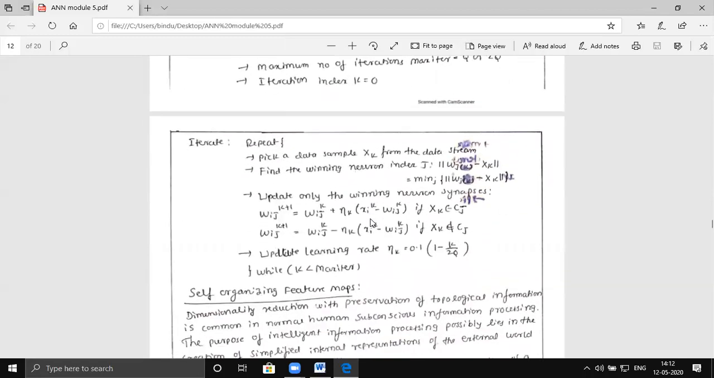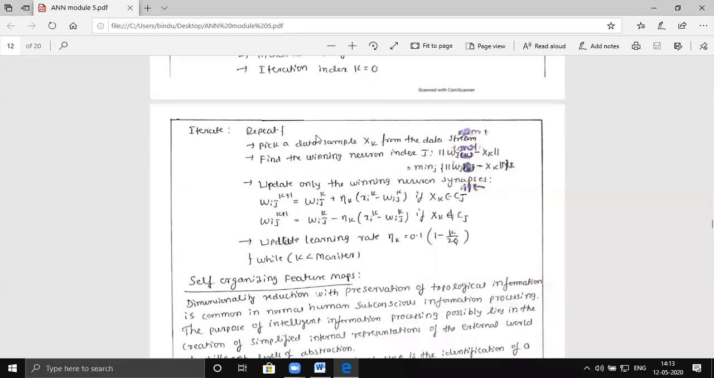Now, once you start the iteration with k equal to 0, what do we do? Pick a data sample xk from the data stream. So, a vehicle is given to you. That vehicle is picked randomly. It may belong to a cycle, or it may be a ship, or an aeroplane, or something else also. So, one of the input stream is taken directly.